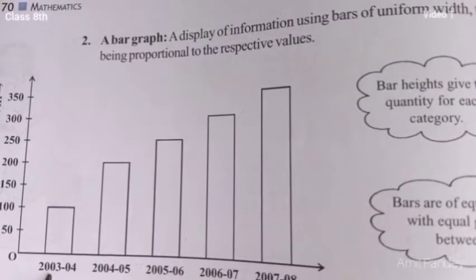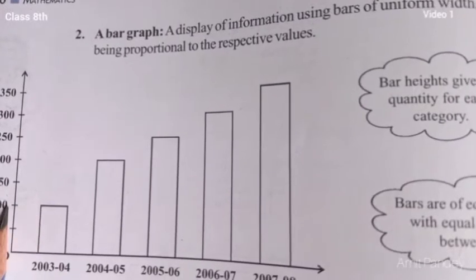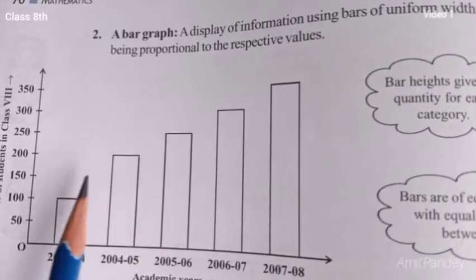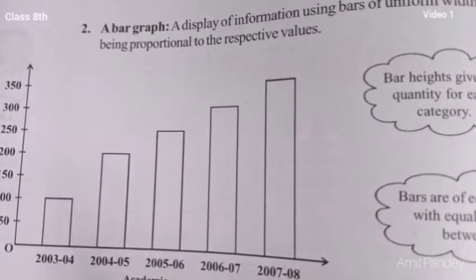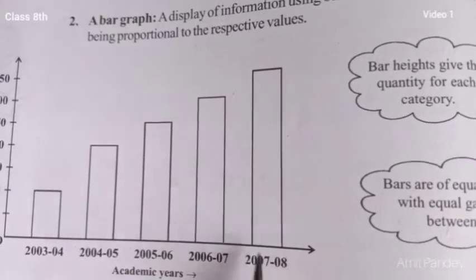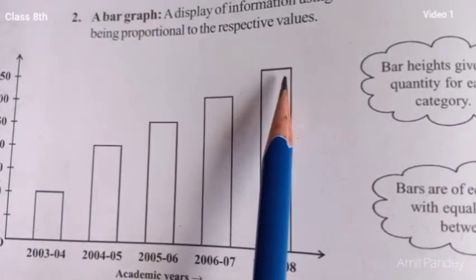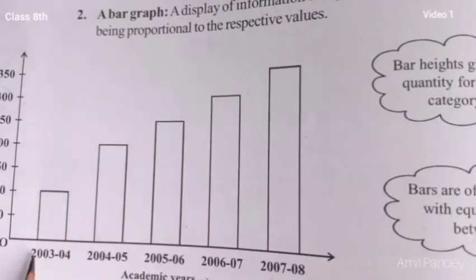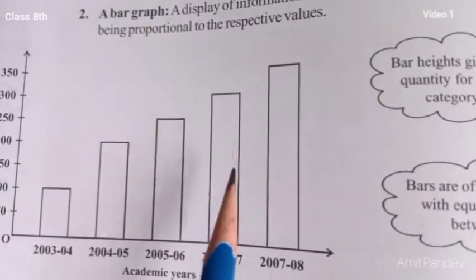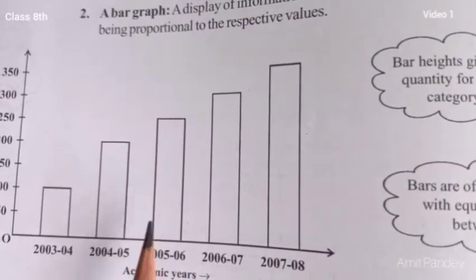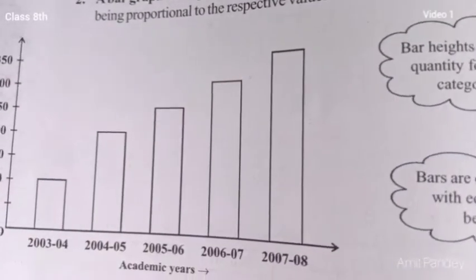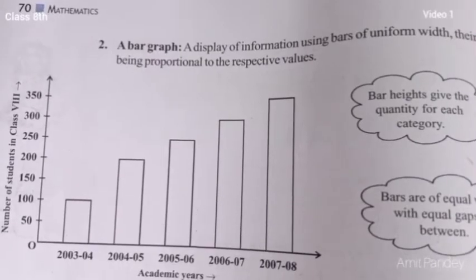So in 2003 and 4 there are 100 students. So what are we observing from the bar graph? We are getting some information here. In 2007 and 8 the number of students is the maximum, and the minimum is in 2003 and 4. So by observing this type of graphical way, we can easily communicate. It is more informative. We represent the data in a more informative way.